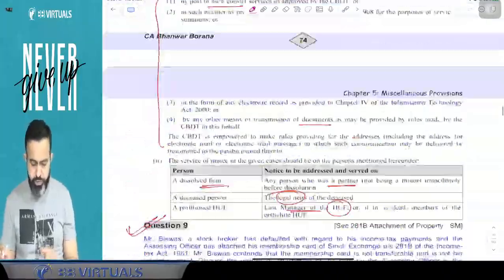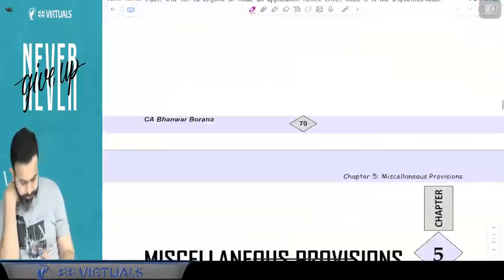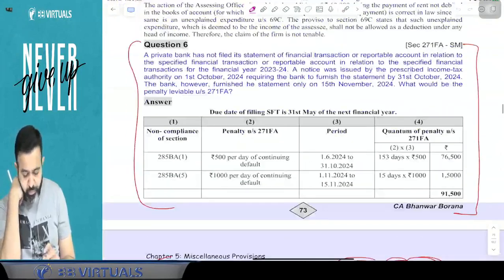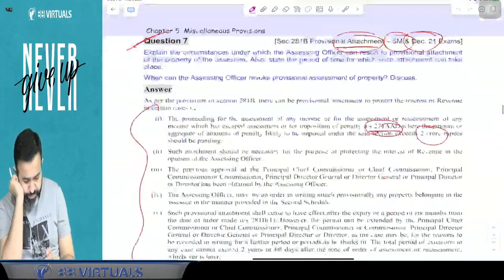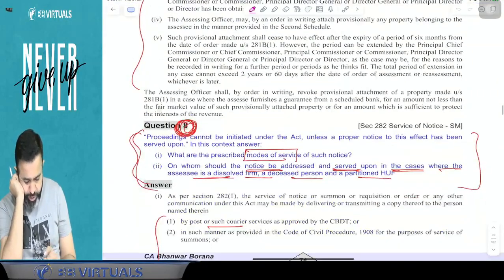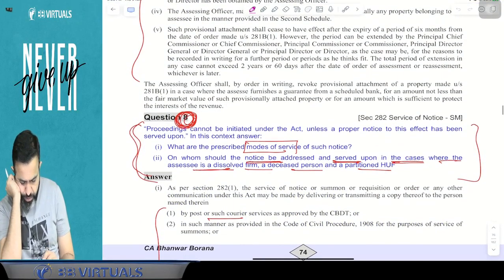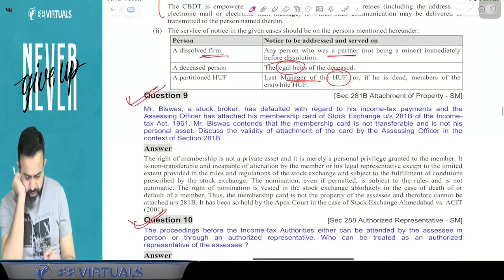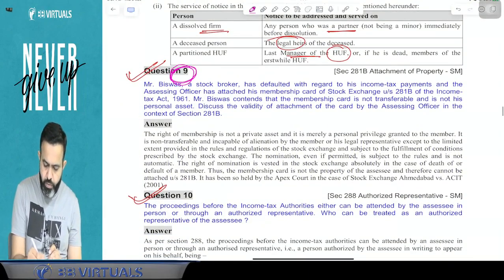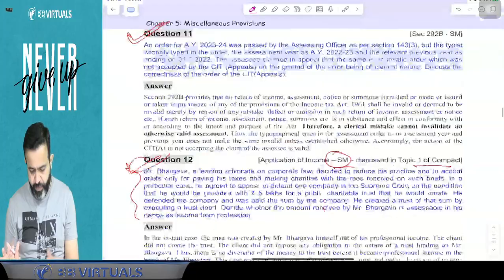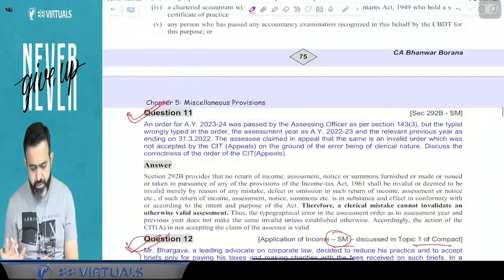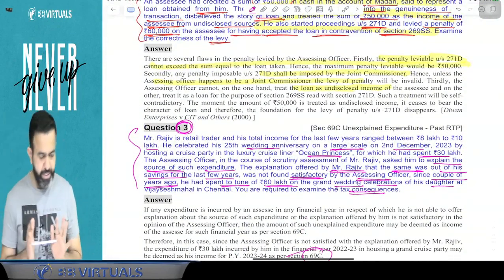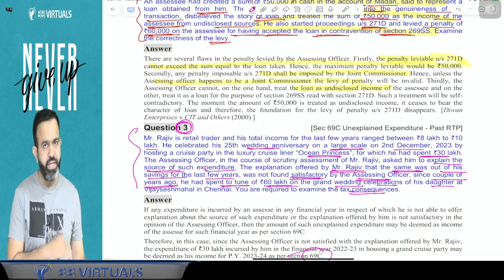So question number 1, 2, 3, 4, 5, 6, question number 7 provisional attachment, 1 to 7 and question number 9 also. 1 to 7 and 9 are homework. So that's enough for today. Just mark the question numbers 1 to 7 and 9 and just revise that.